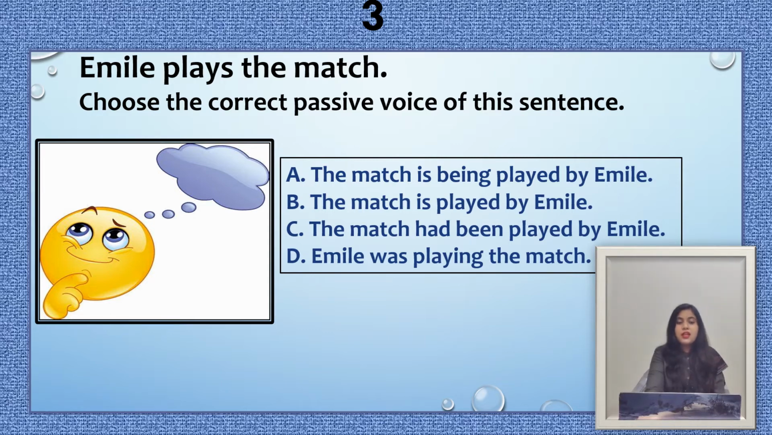Option C, the match had been played by Emily. And the option D, Emily was playing the match. And your time starts now.